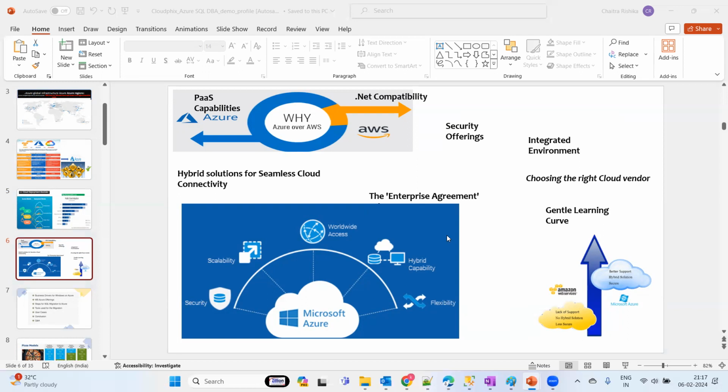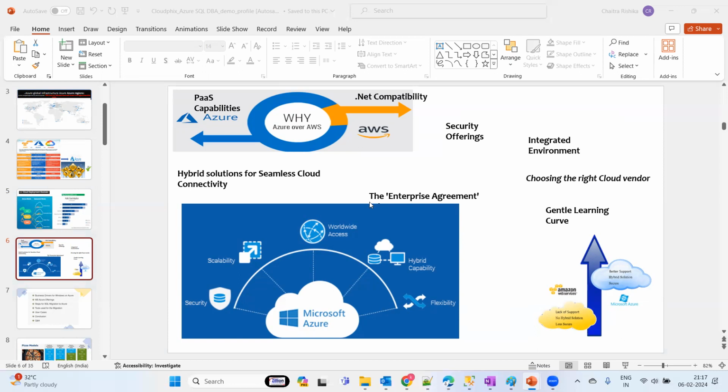Hey boss, if you have licensing with a Microsoft product, just leverage that enterprise agreement in the cloud landscape also, with 50 to 60% of your cost going to reduce. Okay, that feasibility is not there elsewhere. Let's say, for example, if you have a SQL Server 2016 license with you, you can directly utilize it in the cloud in Azure, whereas you cannot use it on GCP and AWS.